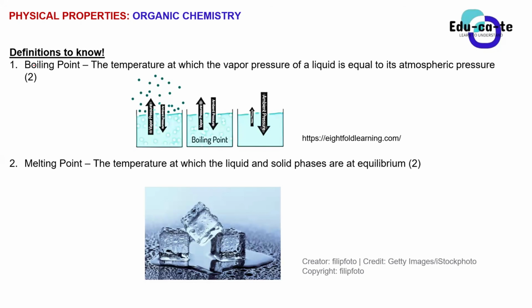But now when you define it scientifically, you say the boiling point is the what? It is the temperature at which the vapor pressure, this is vapor with a U, the vapor pressure of a liquid is equal to its atmospheric pressure. So we usually give this definition 2 marks.